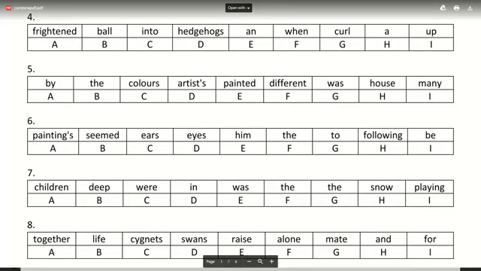Painting, seemed, ears, eyes, him, the, two, following, be. The painting's eyes. Pankri got this one right. Kausar, try doing it. Something is not needed in your sentence. Try doing it again.